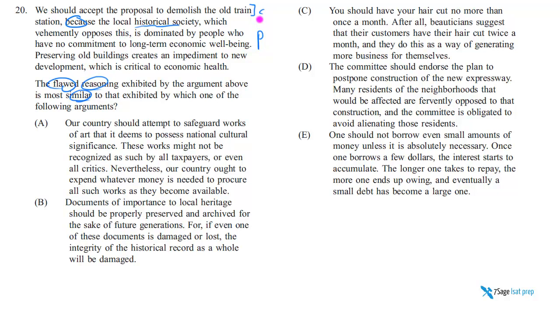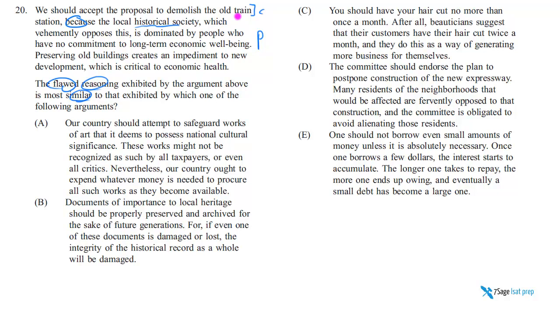If you're going to make an argument to the conclusion that you should accept a proposal to demolish a train station, you need to say why positively that is a good thing to do. Not just point to some people who oppose it and then start attacking them. That has nothing to do with it; you're trying to support this conclusion. The conclusion is here, and then there are some other people who oppose this, and you can't just attack them. Attacking them all day long won't get you anywhere. You need to build positive support for this conclusion. Just attacking other people doesn't get you anywhere.